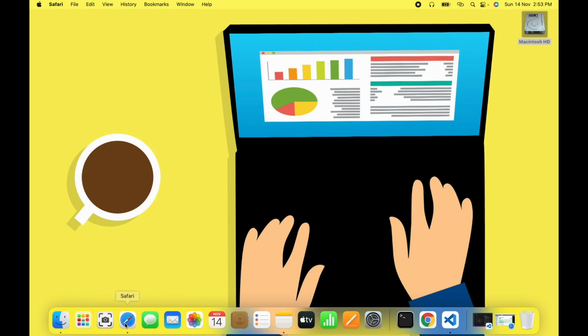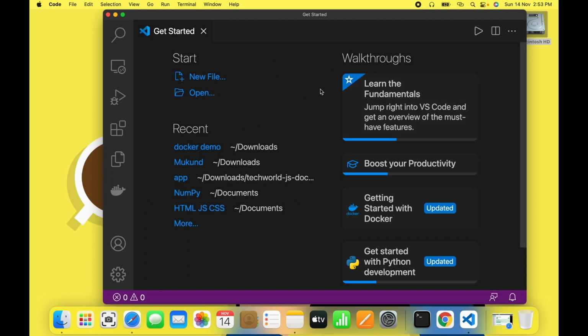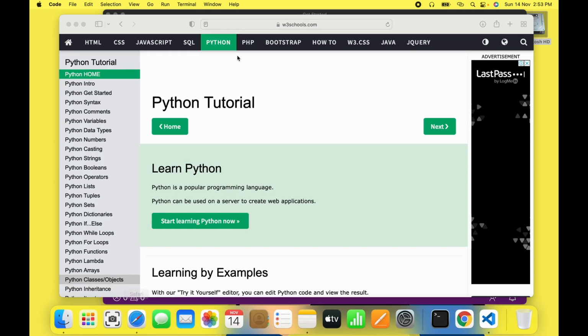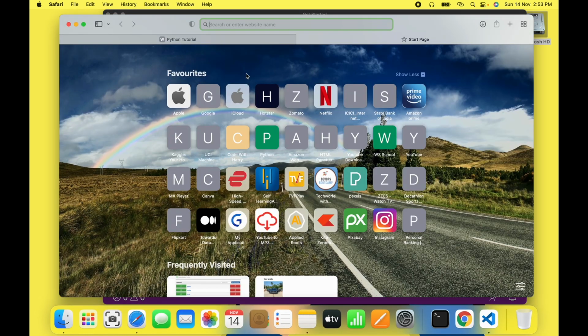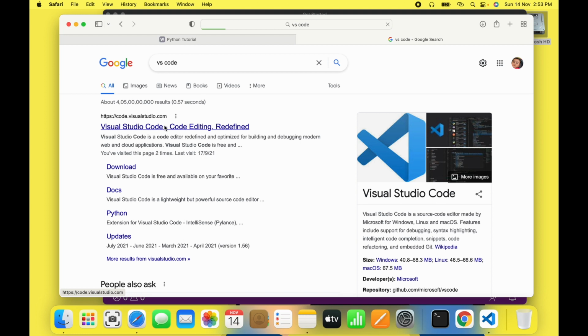So the prerequisite for knowing Python language is first to download Python and download the IDE which is required. For IDE, as a beginner, you can go for VS Code or you can go for PyCharm also. There is no issue in that, but my personal view is you go with VS Code. I have already downloaded VS Code, so I will not download it. You can search VS Code on Google and it will take you to the official website of VS Code, and then you download from there.